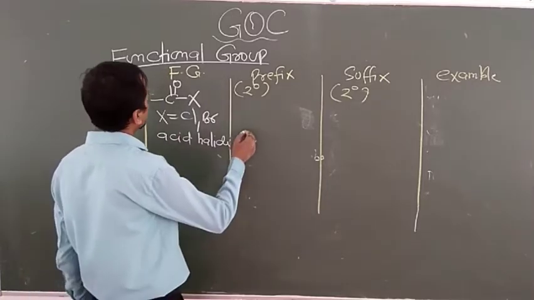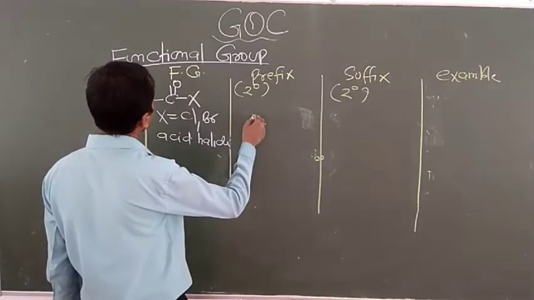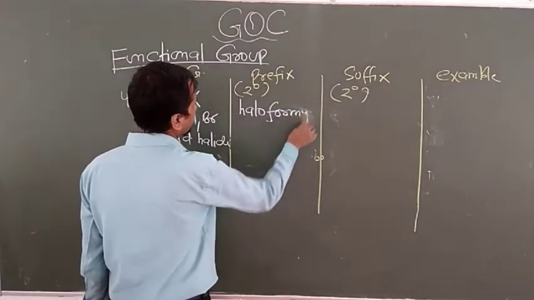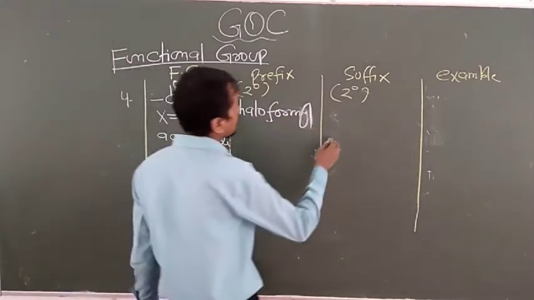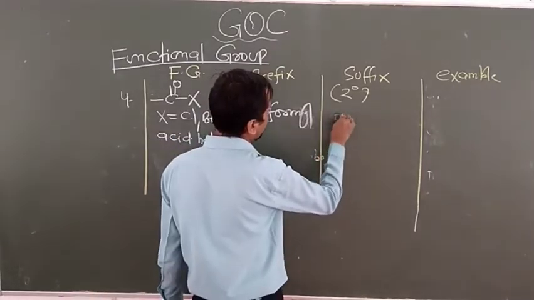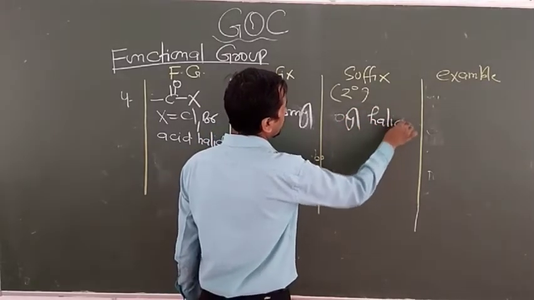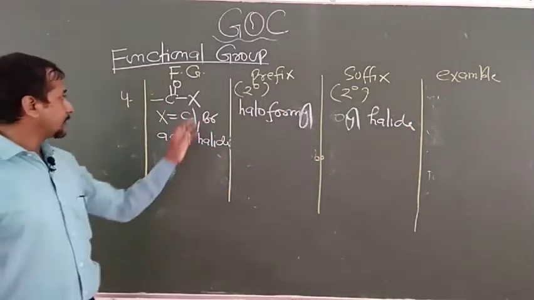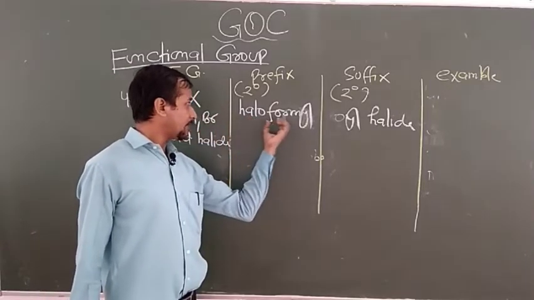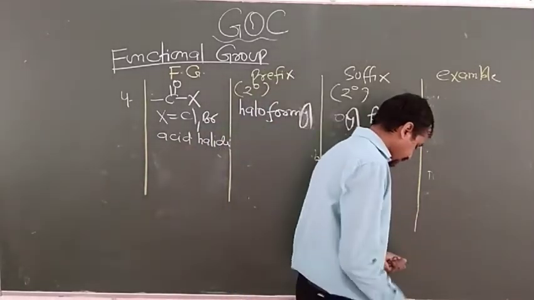So for this the prefix is haloformyl, which is the 2 degree prefix, and the 2 degree suffix is oyl halide. If X is Cl, the prefix is chloroformyl and the suffix is oyl chloride.